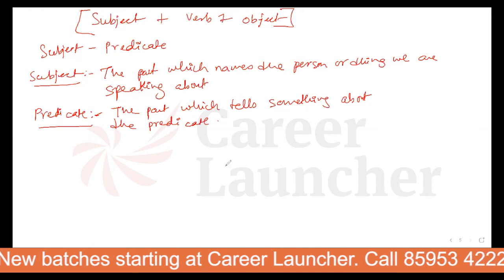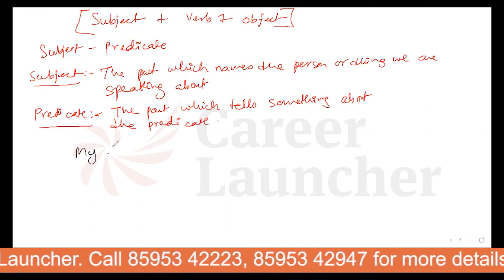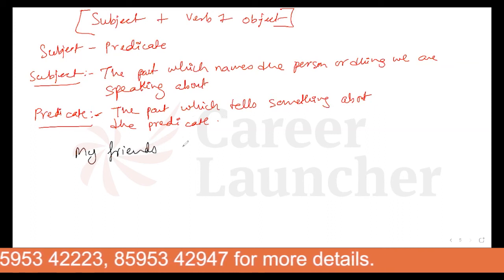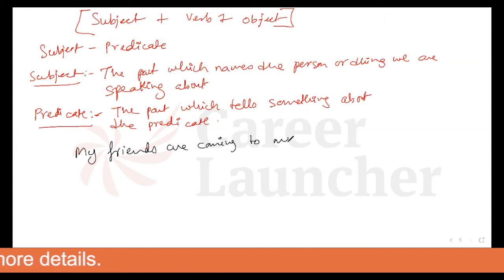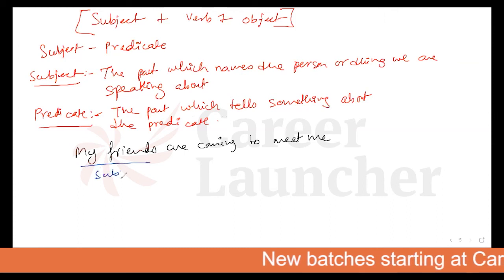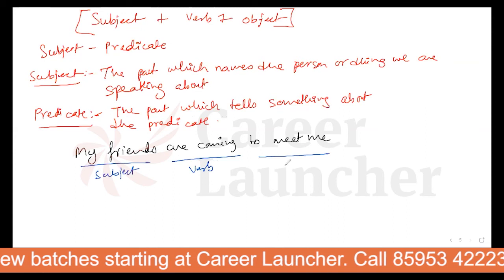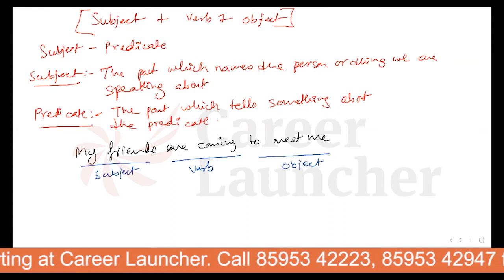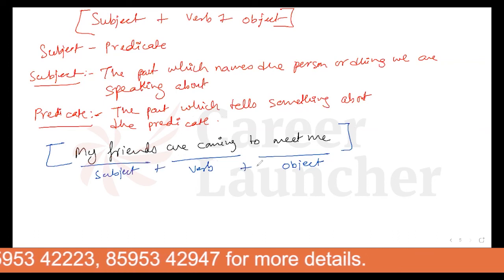Suppose I say, "My friends are coming to meet me." In this sentence, my friends is my subject, are coming is my verb, and to meet me is my object. Clear? This is the basic structure of any sentence: subject plus verb plus object.